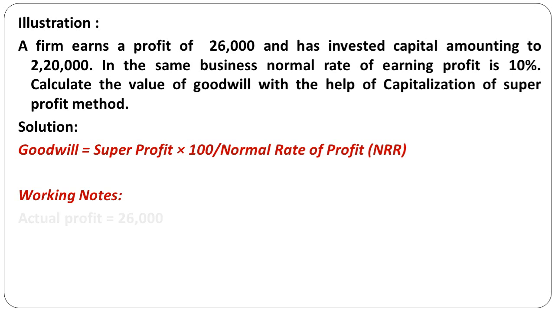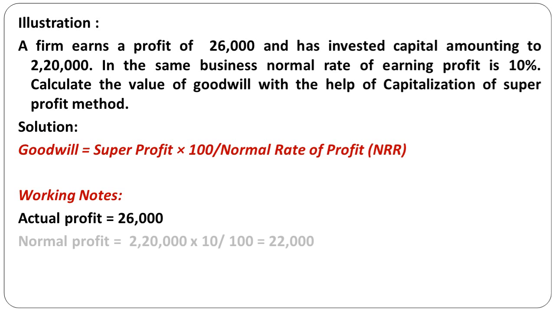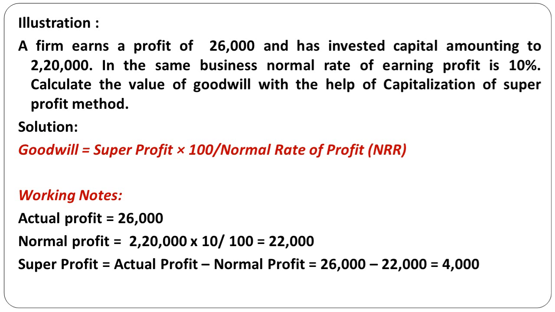First, working notes. Under working notes, what do we need to calculate? Super profit. For calculation of super profit, we have the actual profit 26,000 and the normal profit we need to calculate. Normal profit, how to calculate? Capital employed into NRR. Capital employed is 2,20,000, NRR is 10%. So 22,000 is the normal profit. The excess of actual profit over the normal profit is super profit. That is, super profit is equal to actual profit minus normal profit, that is 26,000 minus 22,000, which comes to 4,000. That is our super profit.